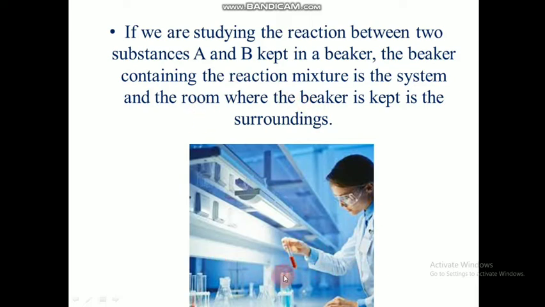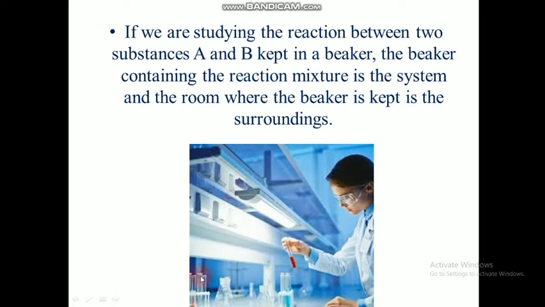So when I take sample A and sample B in a beaker or a test tube, that is my system, and the room in which I am standing is the surrounding, so that the change of energy is just between the room and my sample. And one more factor: for me, the A plus B sample is the system, but for another person who is experimenting with other things, that is his system, and including me and my sample becomes the surrounding for him.